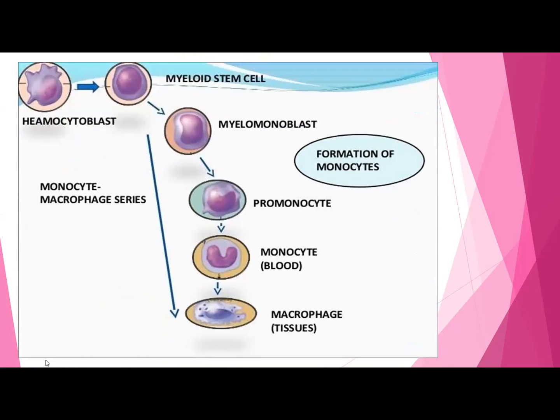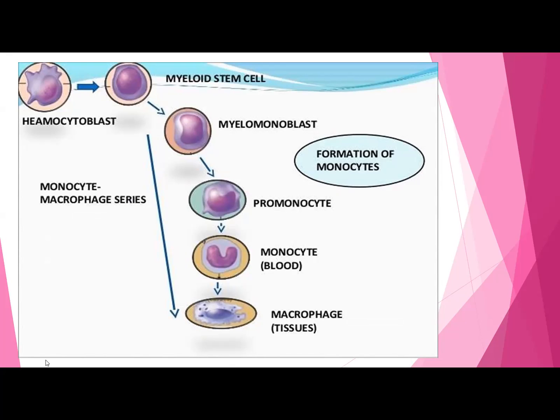Now, this is the macrophage series. Here, the myeloid stem cell will be divided into the myelomonoblast, and then there will be the promonocyte. If it is secreted in the blood, it is known as a monocyte, and if it is released into the tissues, then it is known as a macrophage. So there are two types of cells in this monocyte macrophage series. You have the blood circulating monocytes, and in the tissue we have macrophages, and both of them are from myeloid stem cells.